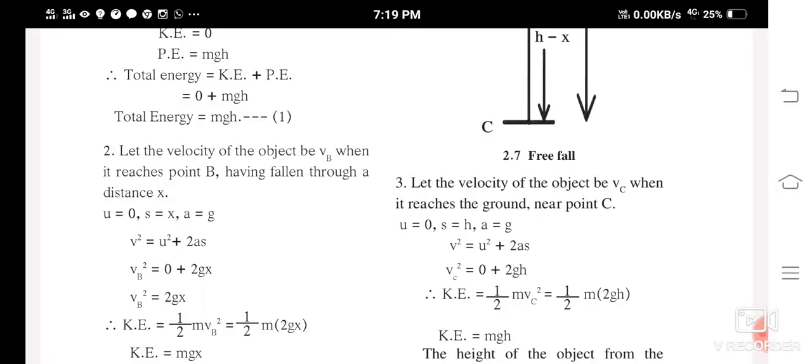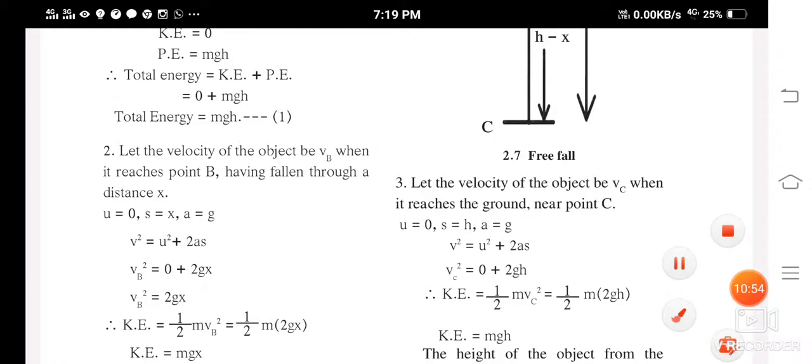Here you have denoted velocity as vB, isn't it? Now, vB square is equal to, initial velocity is 0. When it started from the height h, the initial velocity was 0, isn't it? When it came to the point B, it had some final velocity.